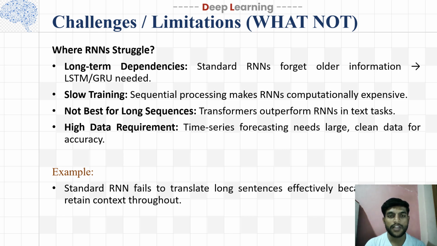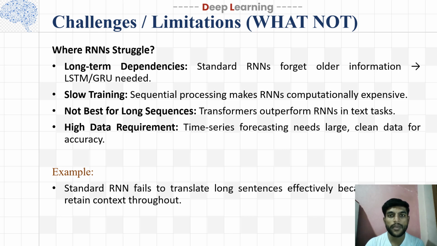Now we see challenges and limitations, where RNNs struggle. First, long-term dependencies: standard RNNs forget older information, which is why LSTM or GRU are needed. Second is slow training.